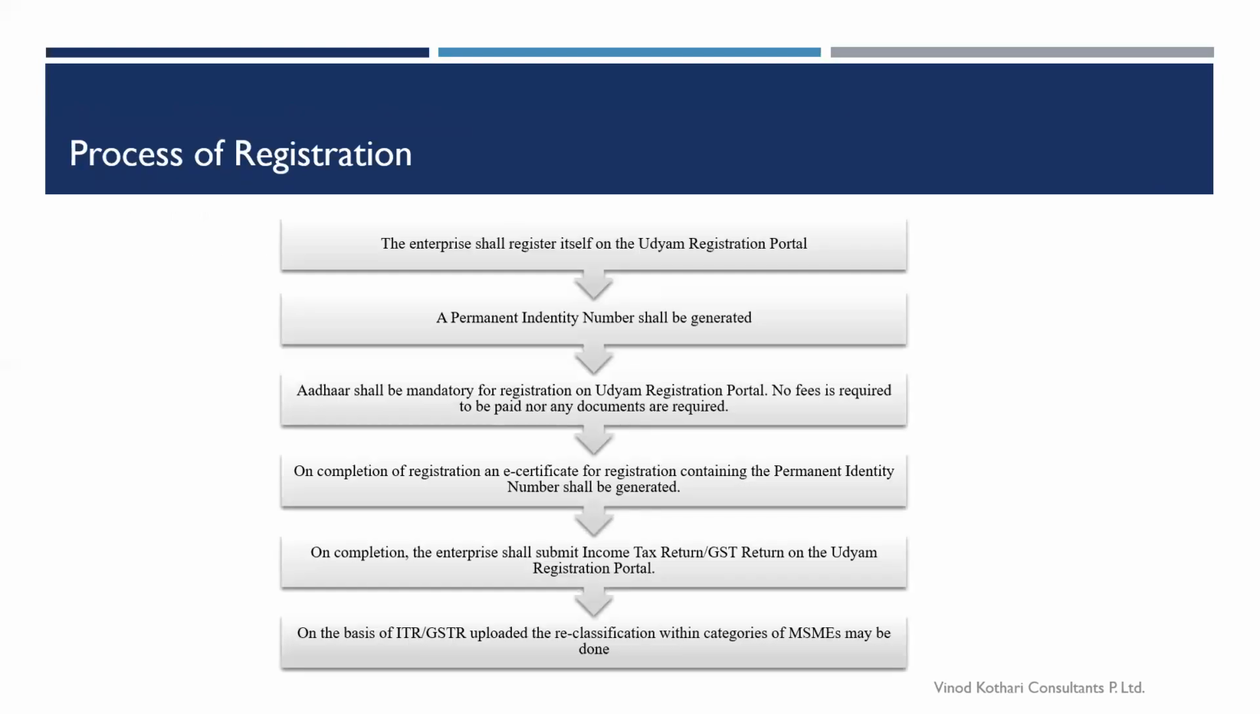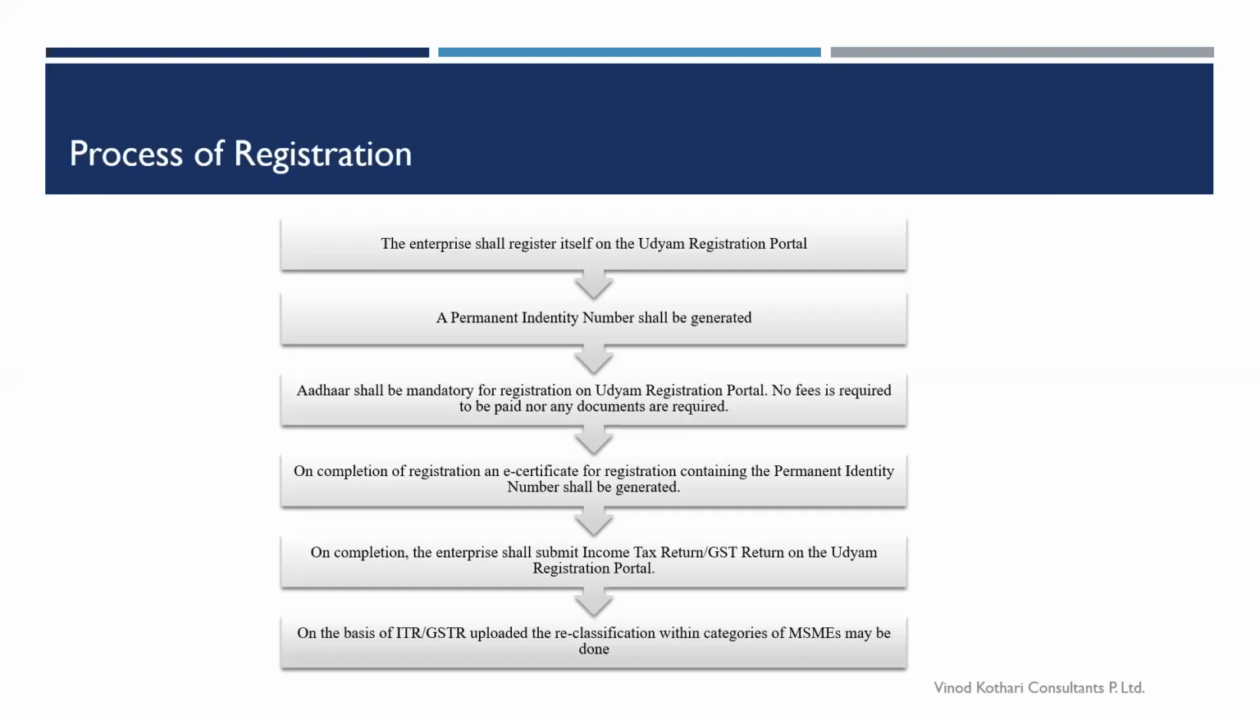So here is the process for registration. In short, we will see it in detail also with all the forms and how to fill them. But a brief overview of the system: first you have to go to the portal, udyamregistration.gov.in. Once you are on that portal, you have to fill in the details that you would be asked, your Aadhaar number, and an OTP will be generated. We will see the process.